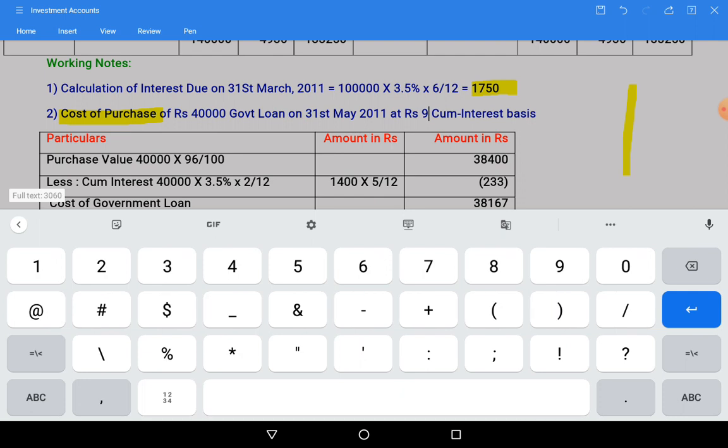At rupees 96 cum interest basis. 100 is the face value but purchased at 96.